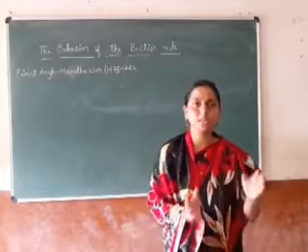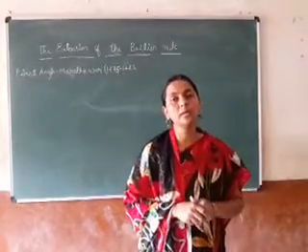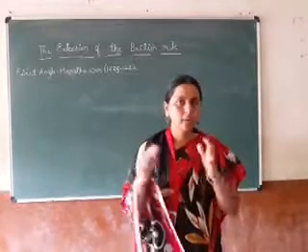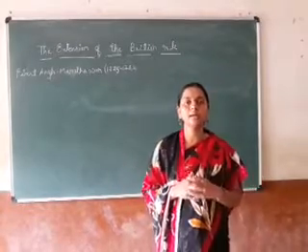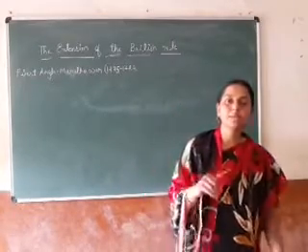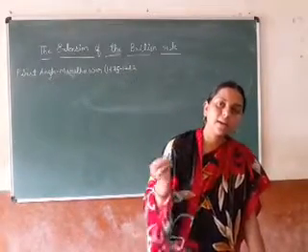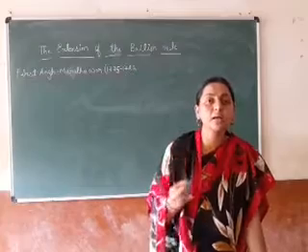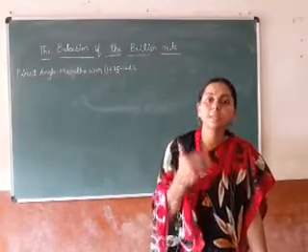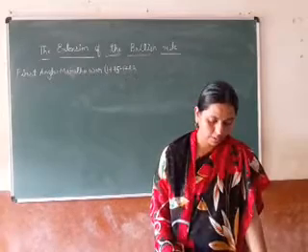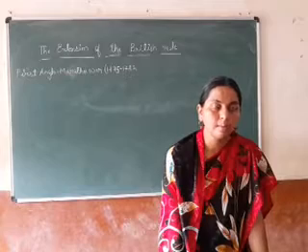When Narayan Rao was made Peshwa, his uncle Raghunath Rao was angered and murdered him.